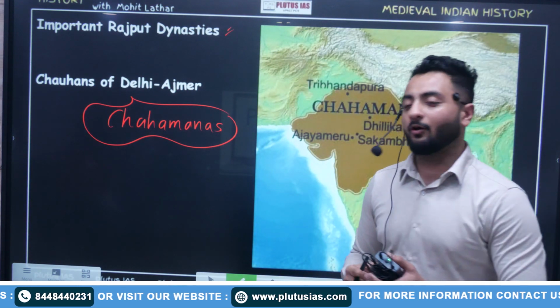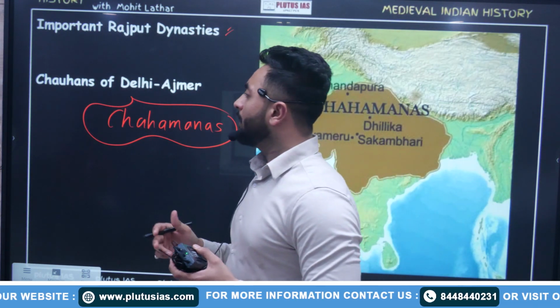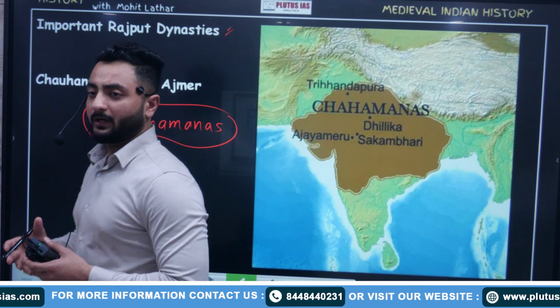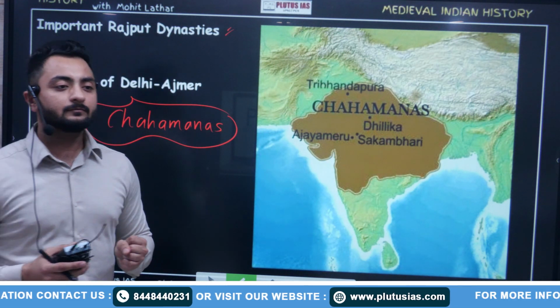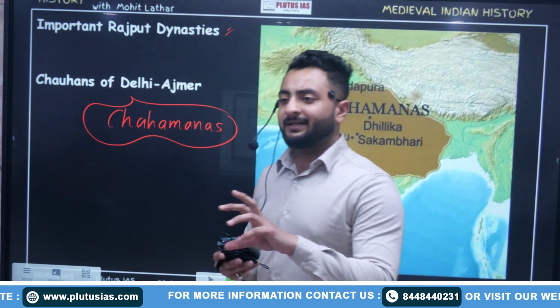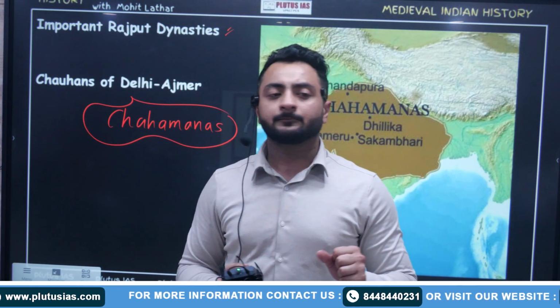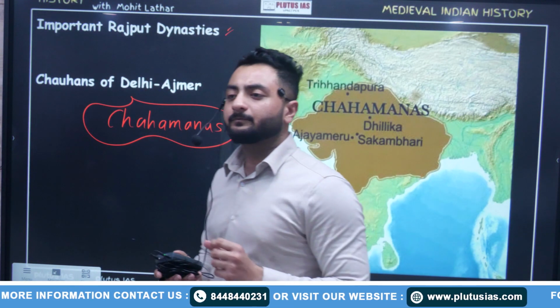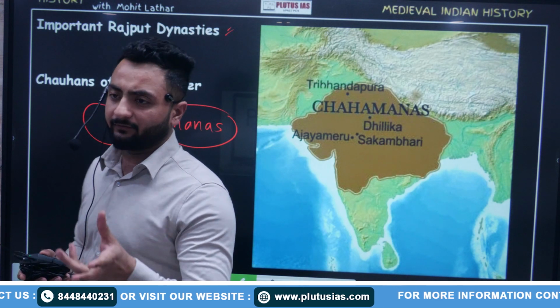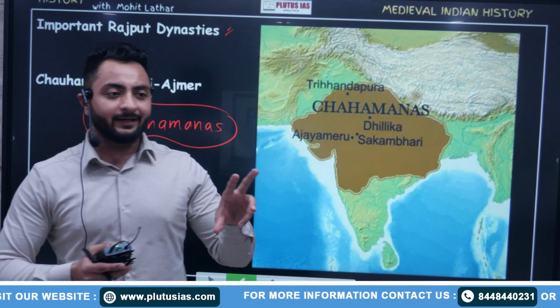Prithviraj Chauhan, we are all aware about that. Fine. Who was the founder of this dynasty, the Chauhan dynasty? In many texts, the dynasty founder is quoted as different. Some quote it as Vasudeva Chauhan, some quote it as Ajmer Raj, or some quote it as Visal Dev. But the most prominent that we found is Vasudeva Chauhan.